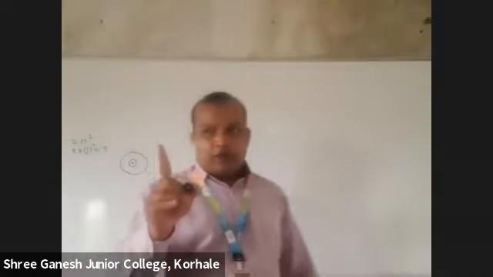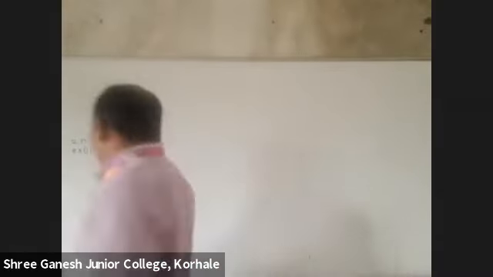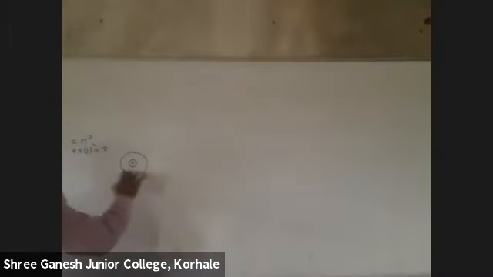Suppose this is a nucleus and this is the first shell. You know the capacity of a shell. You have one formula, that is 2n square. Till 10th we have learned 2n square. So for the first shell, the n value is 1. So 2 into 1 square is 2. How many electrons can we put in the first shell? 2 electrons. Correct? The capacity of the first orbit is 2 electrons.